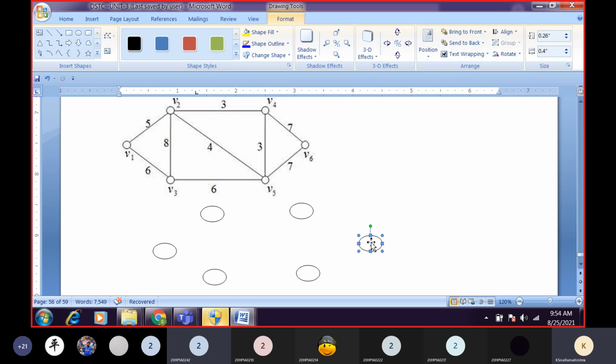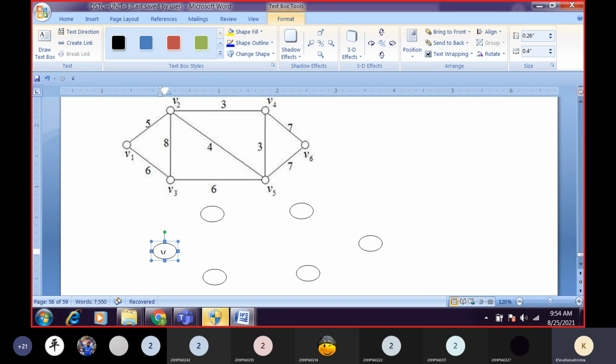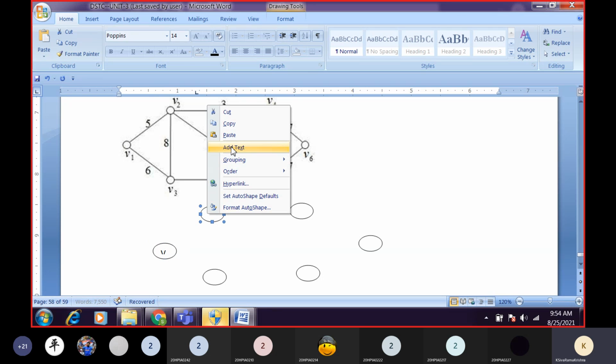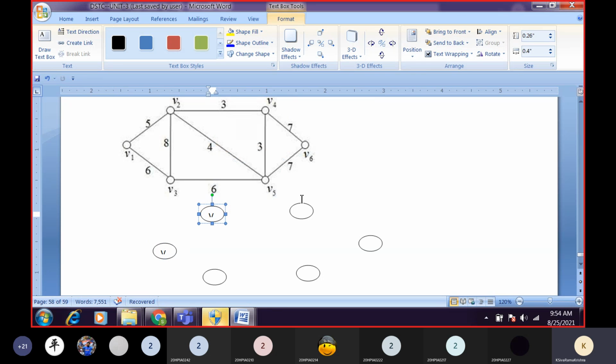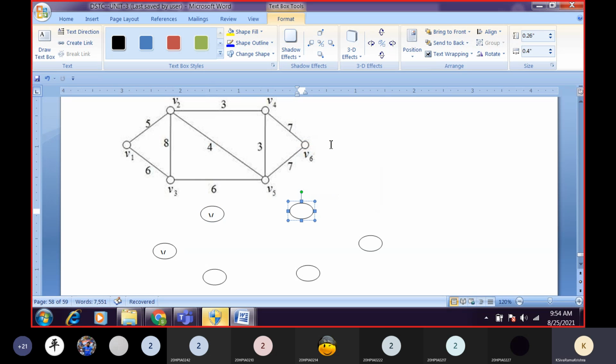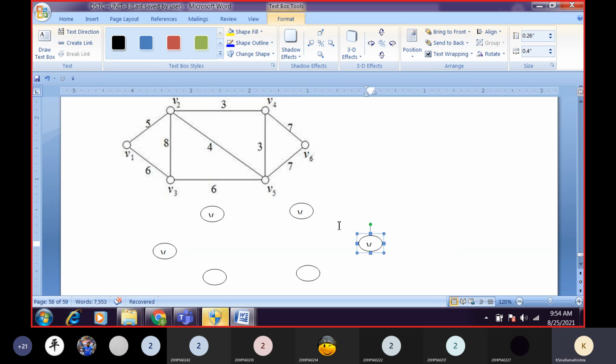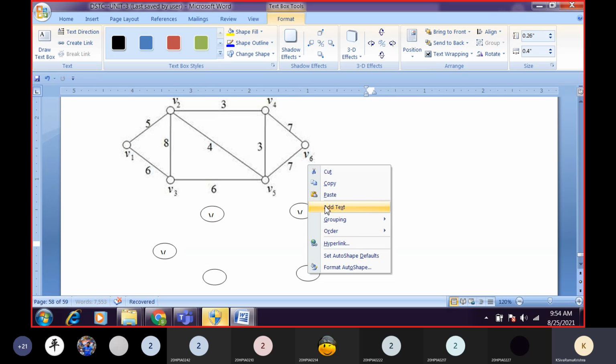How many vertices are there in our graph? 6, sir. 6. So now we are able to write all 6 vertices. Just I'm adding names.